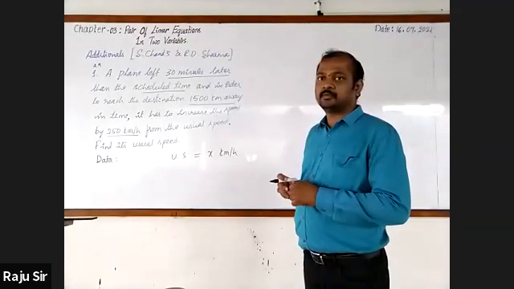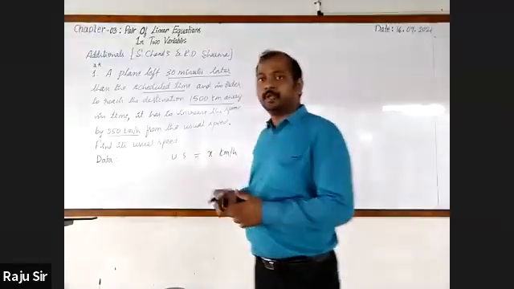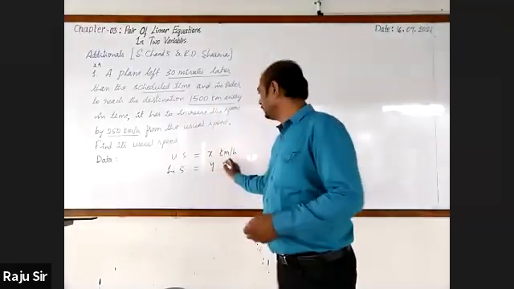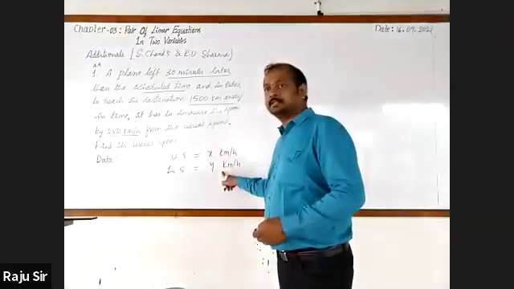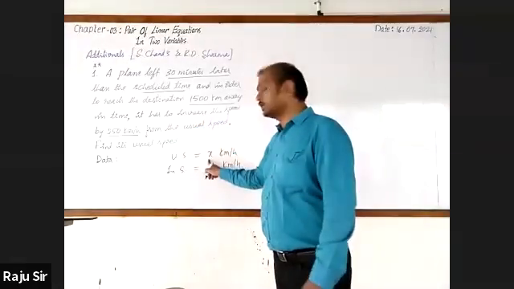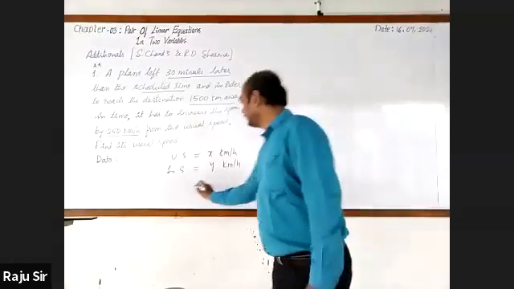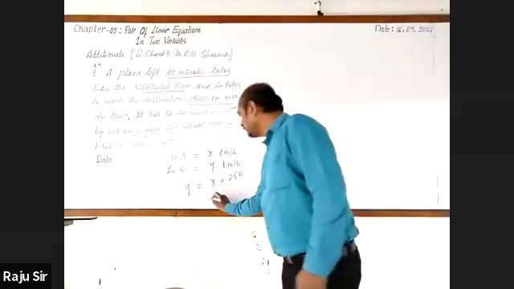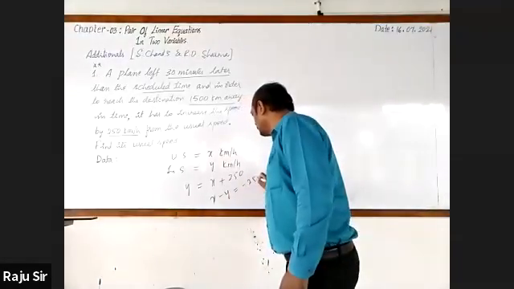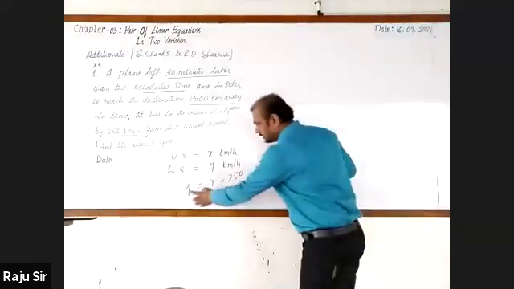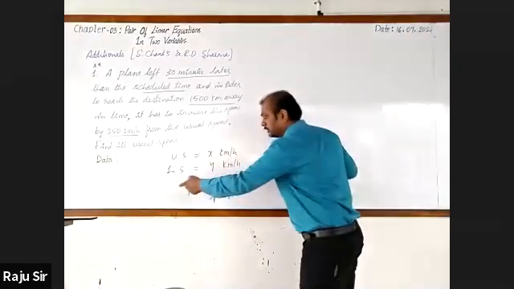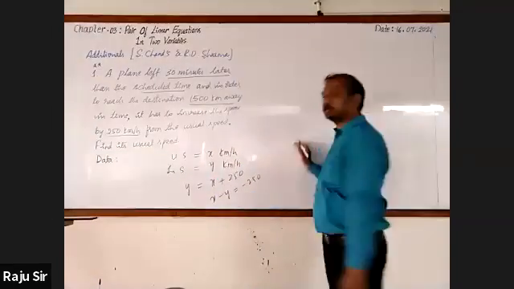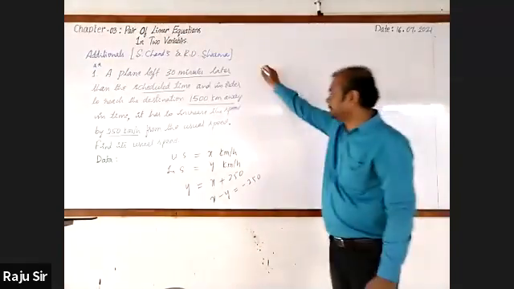The increased speed is x plus 250. We do not know the increased speed, so let us take it as y kilometers per hour, but this is 250 kilometers per hour more than the usual speed. So I can write y is equal to x plus 250. Then I may write it as x minus y is equal to minus 250. Transferring y to the left hand side and 250 to the left hand side, you get the equation x minus y equal to minus 250. Okay, one part is over.